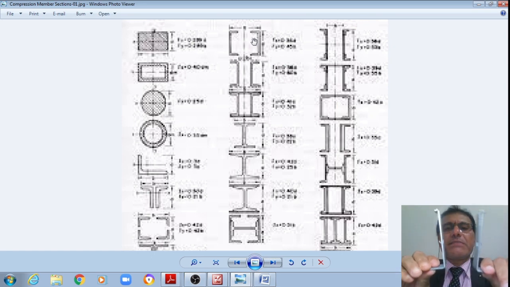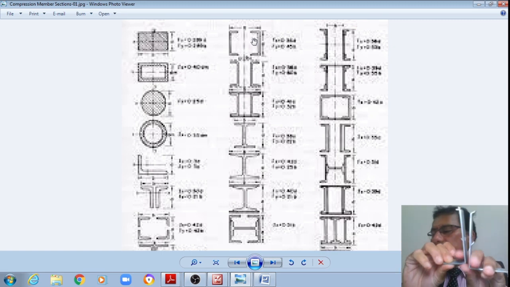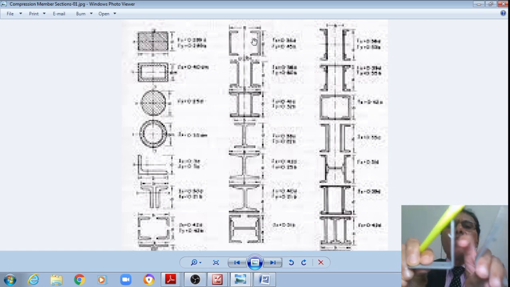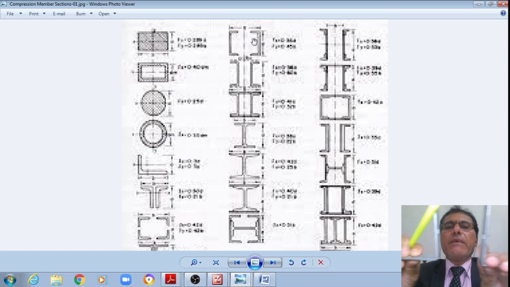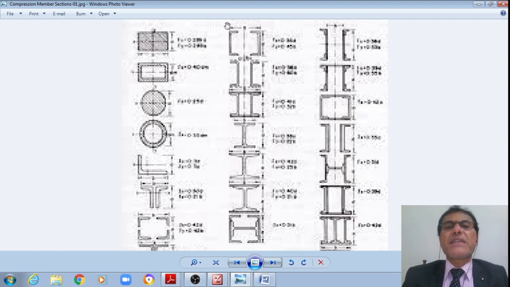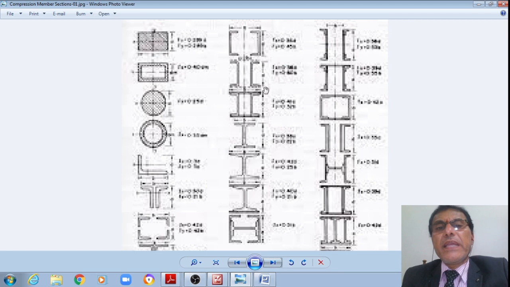However, this spacing between the two angles can be varied to the required level of the moment of inertia. Accordingly, this spacing s can be increased.